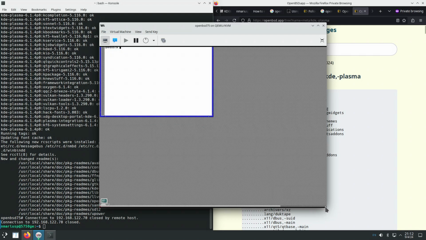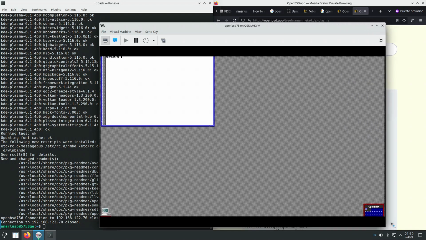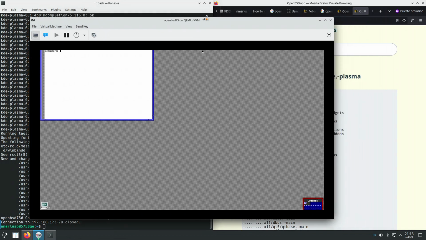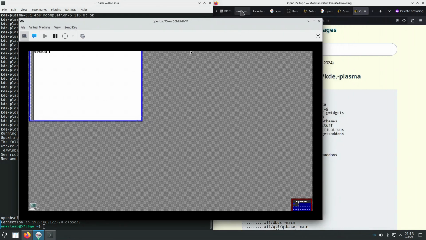The default OpenBSD X11 session has started. Let's try to start from here KDE Plasma 6.